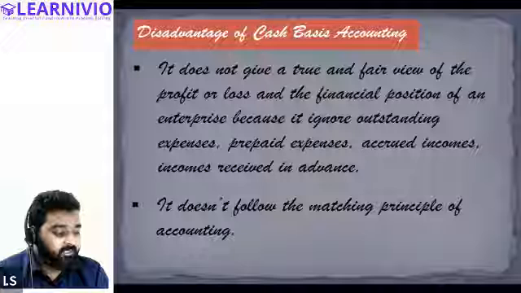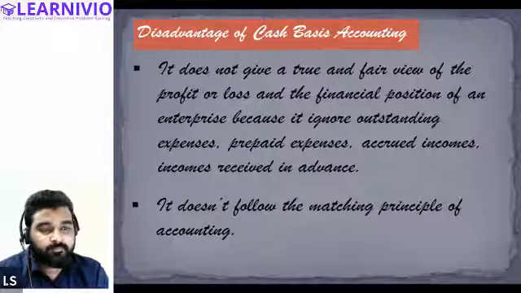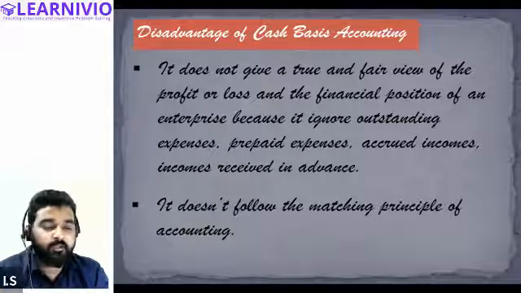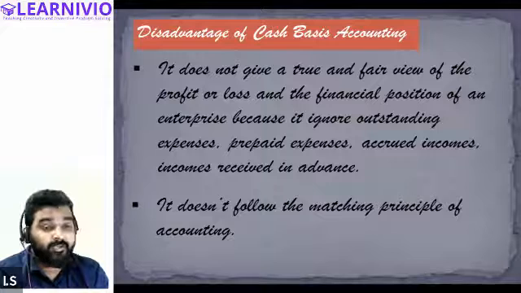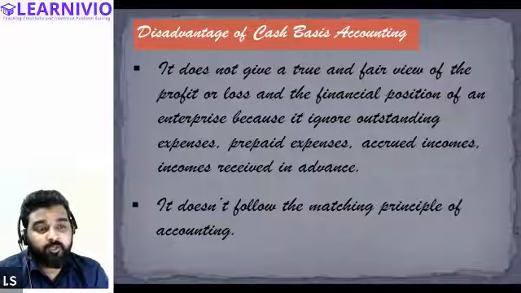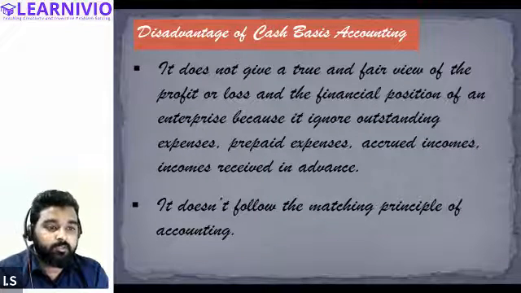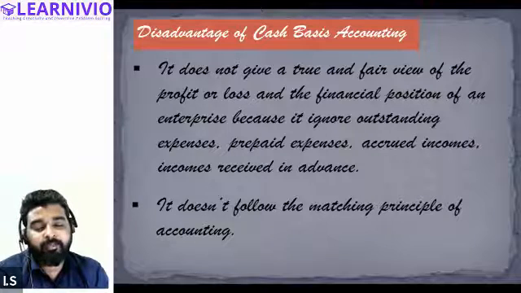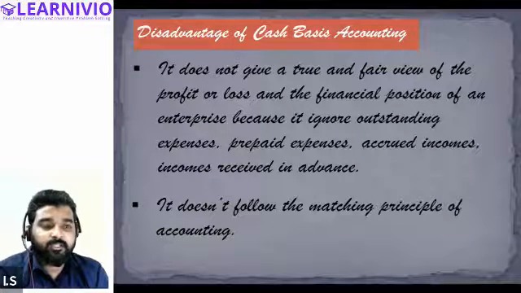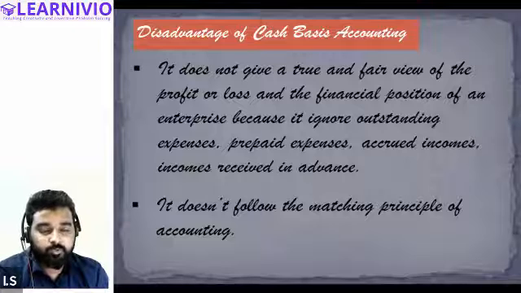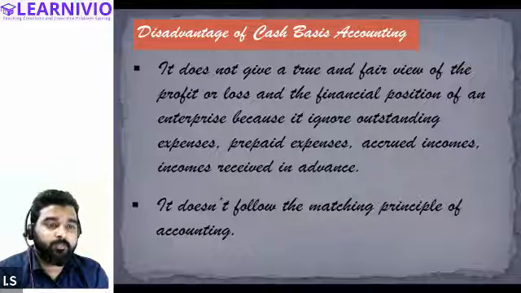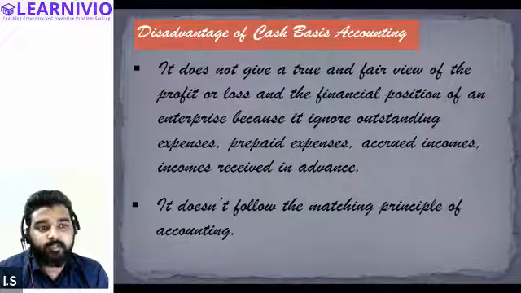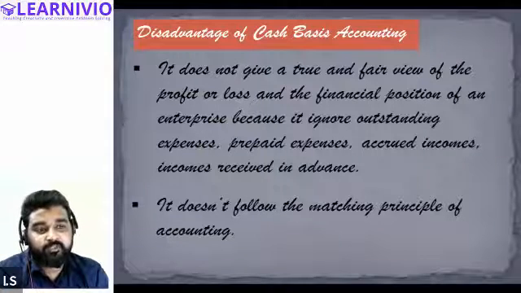Every expense or income that is related to 2021 to 2022 shall be recorded in the accounts of 2021-22 itself. That is what the matching principle says. But cash basis accounting says a transaction of 2021-22 can only be recorded in the accounts of 2021-22 if the expense is actually paid, or the income is actually received, in this year.